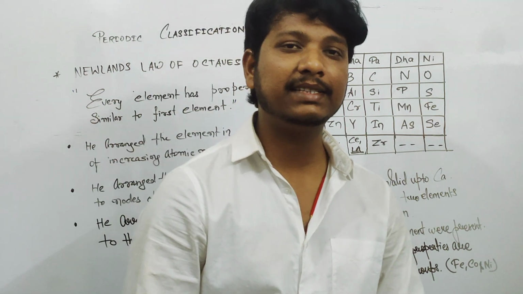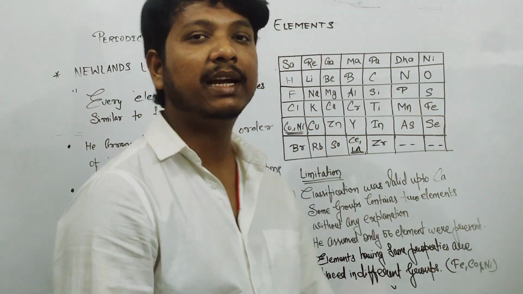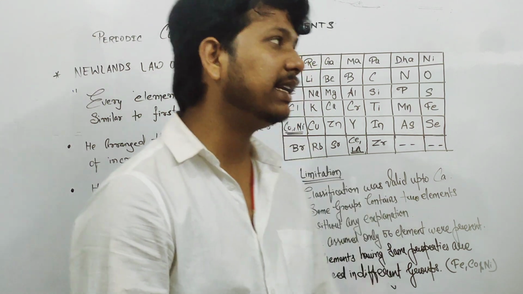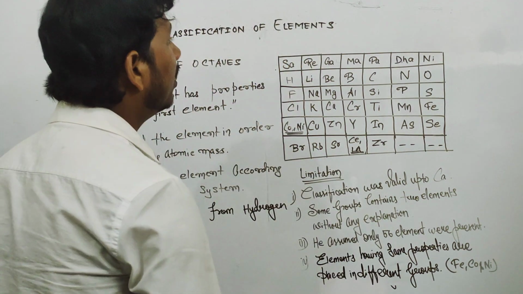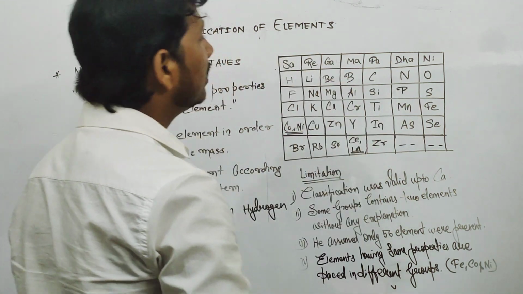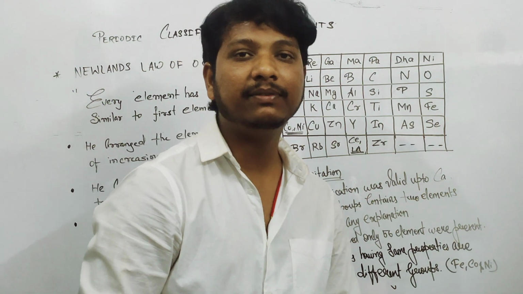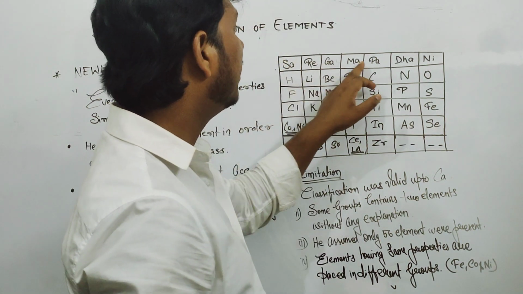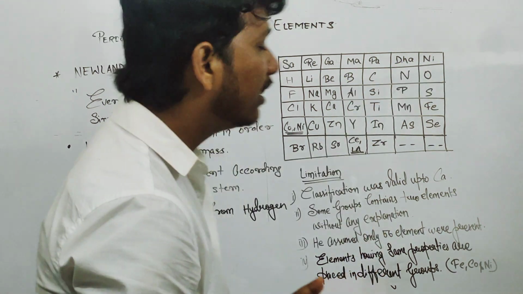He was an English scientist who arranged the elements again in increasing order of their atomic mass, but this time he arranged the elements in 7 vertical columns according to the 7 different notes present in the Indian music system, that is sa re ga ma pa dha ni.